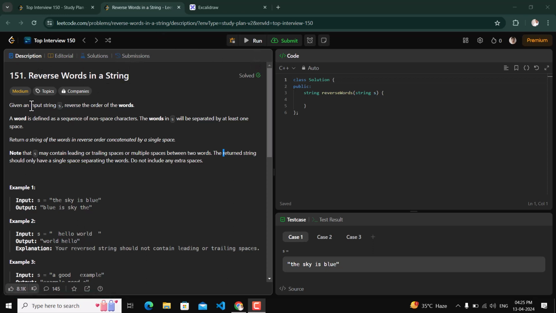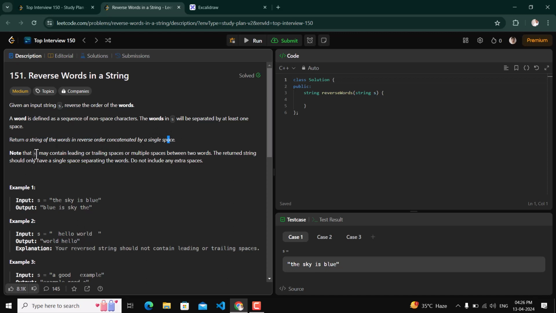Hello friends, our today's question is reverse words in a string. What is given in this question is an input string S, and we have to reverse the order of the words. They have given the definition of a word: a word is defined as a sequence of non-space characters. Words in S are separated by at least one space. We have to return a string of the words in reverse order concatenated by a single space.